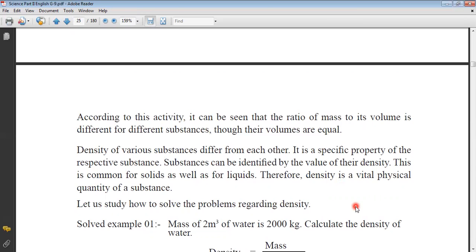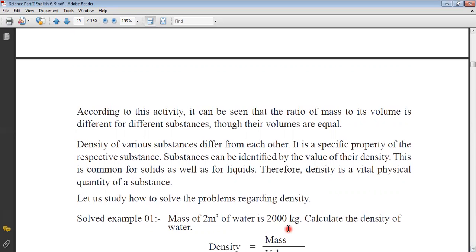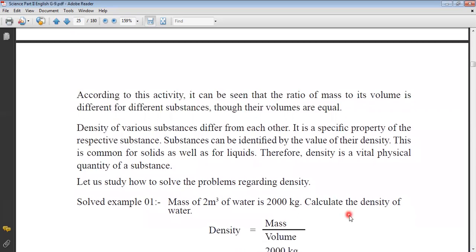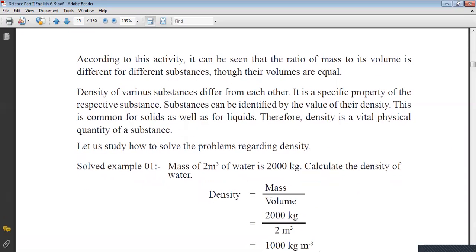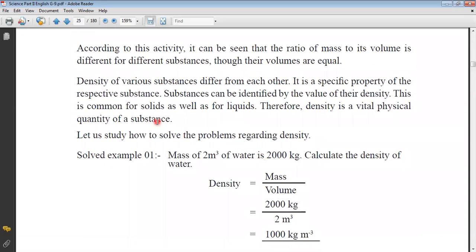Solve the example: the mass of 2 cubic meter of water is 2000 kilogram. Calculate the density of water. Now density: the mass is 2000 kilogram, then the volume is 2 cubic meter. When you divide it, you get 1000 kilogram per cubic meter.